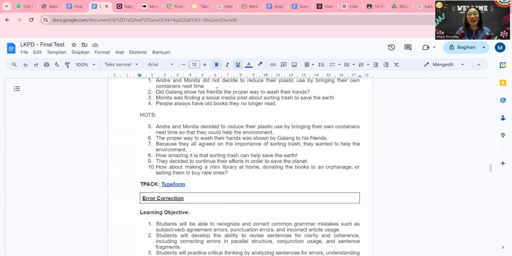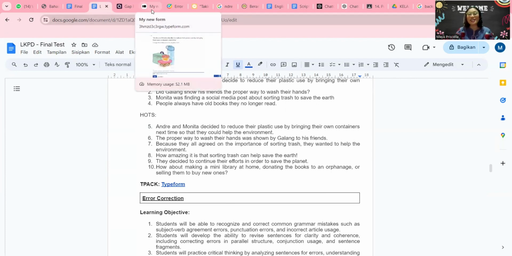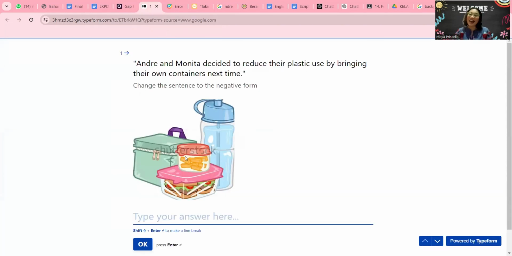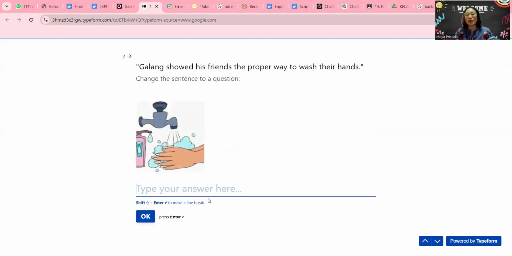So the way it looks is going to be like this. This is the administrator screen. This is the question. I also chose the picture over here because it looks interesting, right? Using a picture. So I put the answer over here, and then you can just click OK to go to the next question. At the end of the quiz, you'll find your score, how many questions you answered correctly, and how many you got wrong.